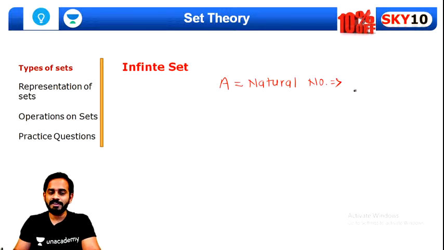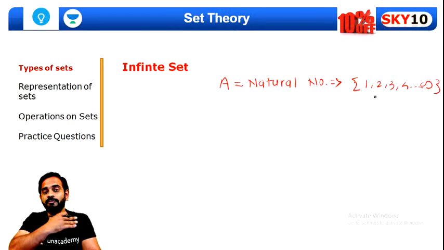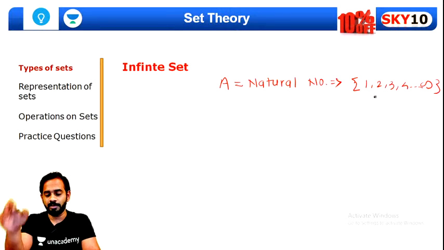So if we have a set which contains natural numbers, it will have infinite elements, because 1, 2, 3, 4 and so on, there are infinite elements in this set. Such sets are called infinite sets. For example, set of natural numbers, set of even numbers, set of whole numbers, set of prime numbers. These sets will contain infinite numbers.